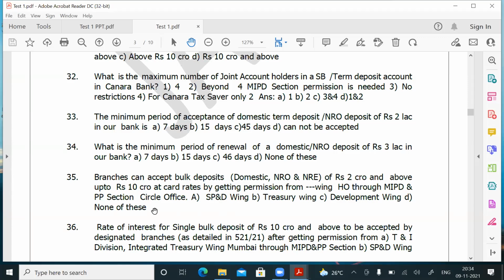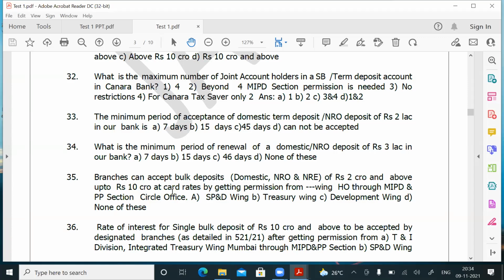Friends, I want to make it very clear. You also know, if the deposit is above 2 crores and above up to 10 crores, no need to get anybody's permission if it is accepted at the rates given in the circular. That's what your circular says, 539/2021. So, if the deposit is 2 crores and above up to 10 crores, if it is accepted at the card rate, which is given in the circular, nobody else's permission is required.